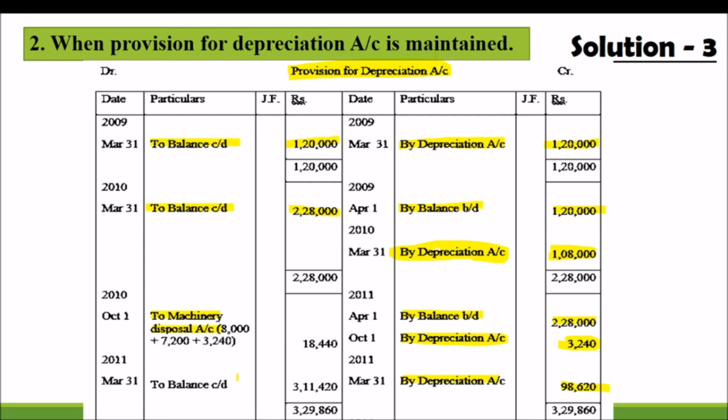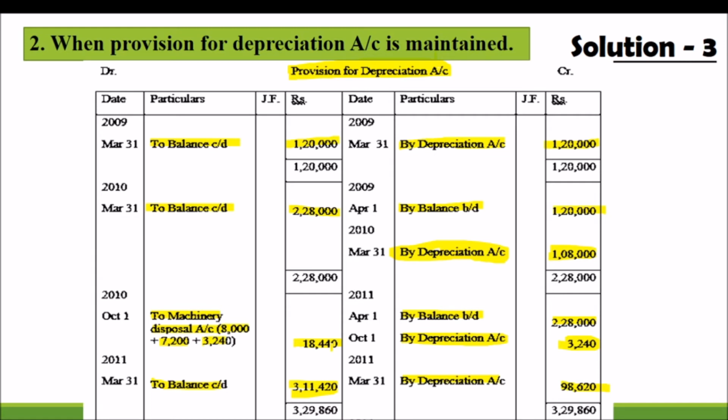First year 8,000, second year 7,200, third year 3,240. That amount will be transferred to machinery disposal account, and after that the remaining amount in the provision for depreciation account is 3,11,420.